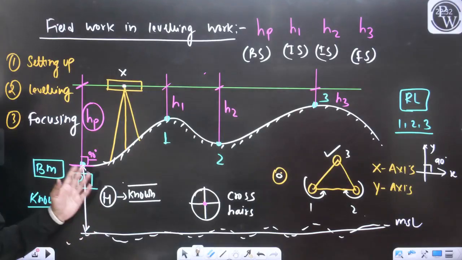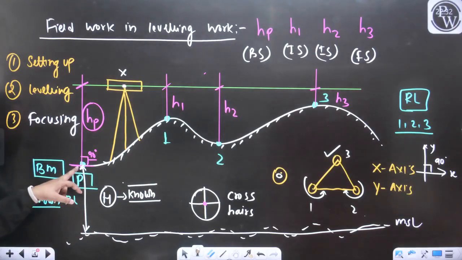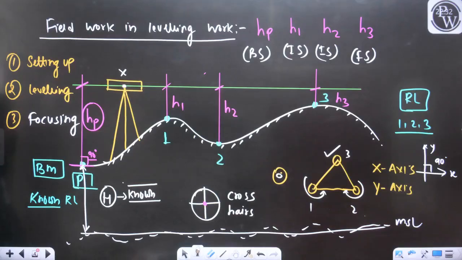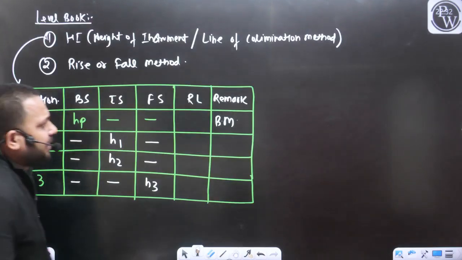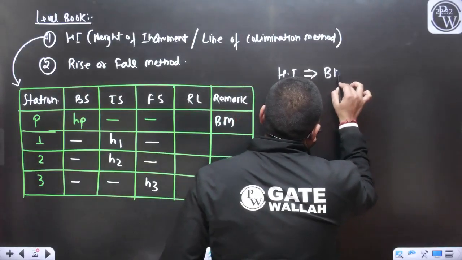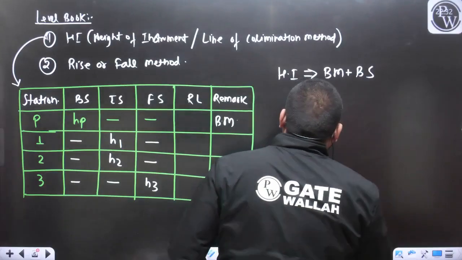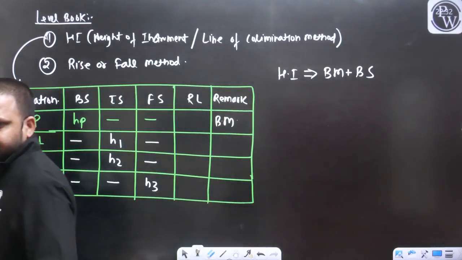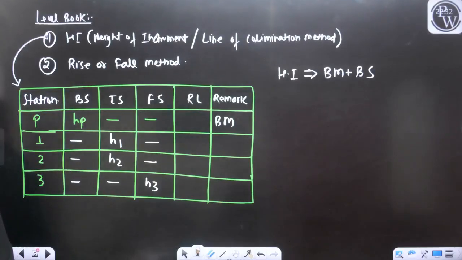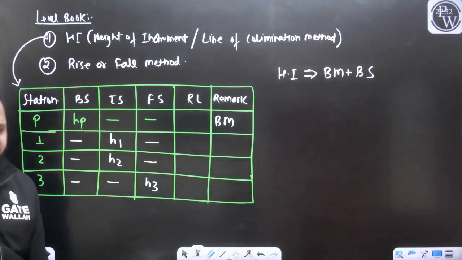So don't you think we can write the elevation of the point P, that is the benchmark, and if we are adding this staff reading, we can define the RL of the point X. Yes or no? So first of all, can I calculate the height of the instrument? HI will be equal to the RL of benchmark plus backside reading on the benchmark. When you have the value, you can put the value.